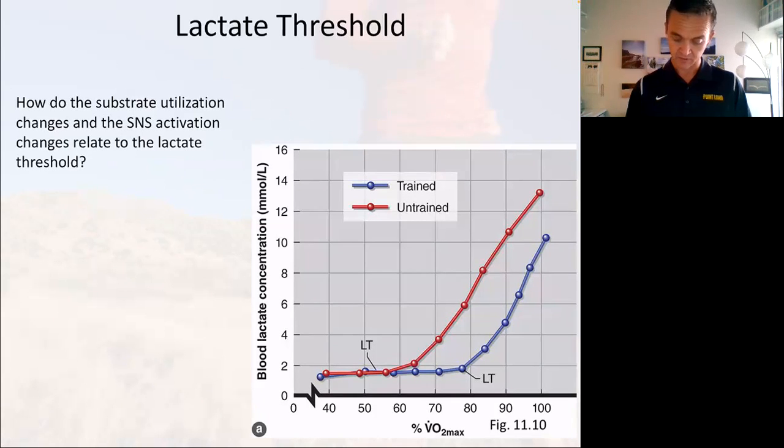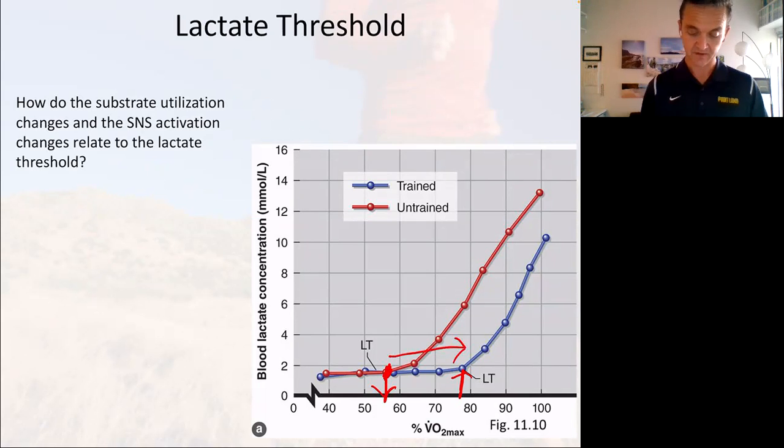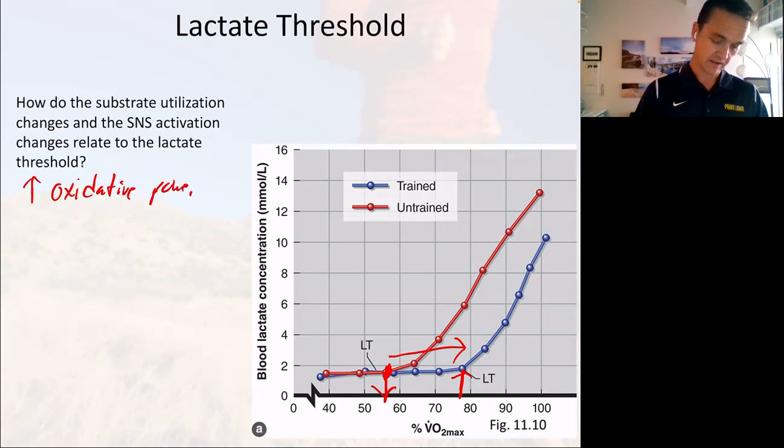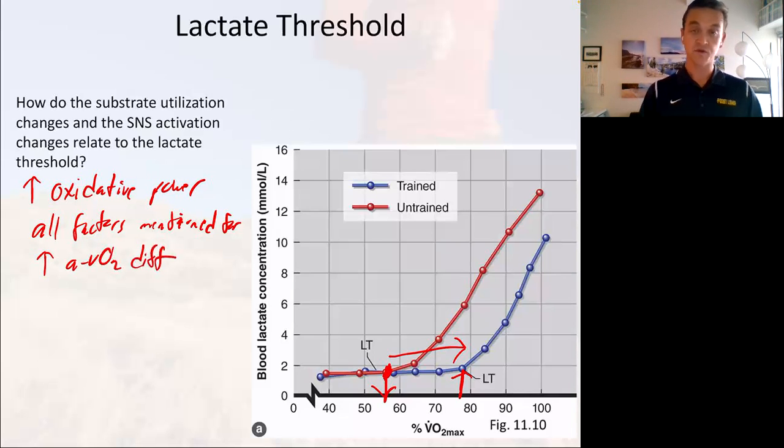Well, just like this. Before training, lactate threshold occurred around 55% of max, okay? After training, we see that lactate threshold occurring somewhere around 78% of max, right? That's a huge shift, okay? Why is that? Well, it's because of increased oxidative power. All the factors mentioned for the increased AVO2 difference, those are the ones that cause this too, right?